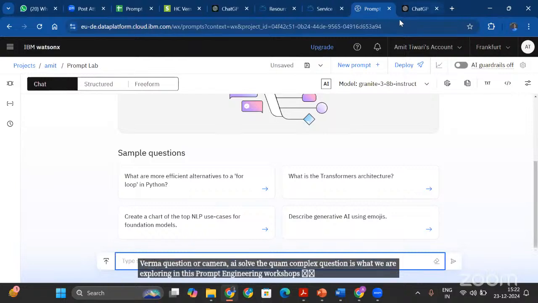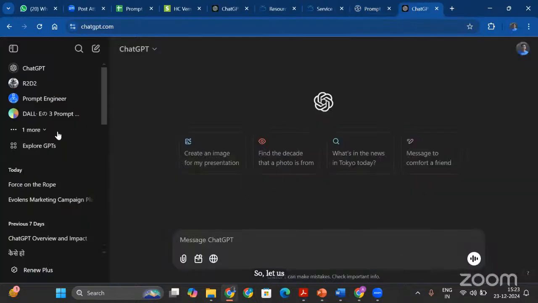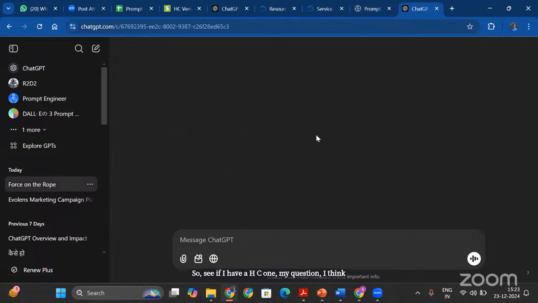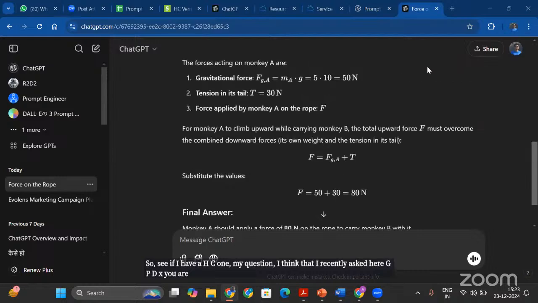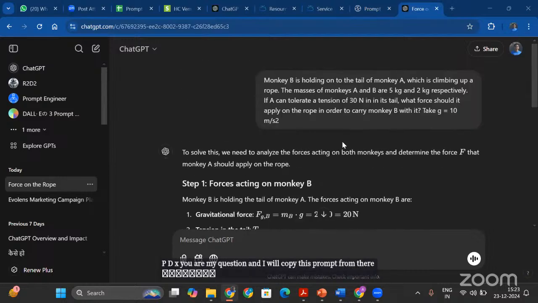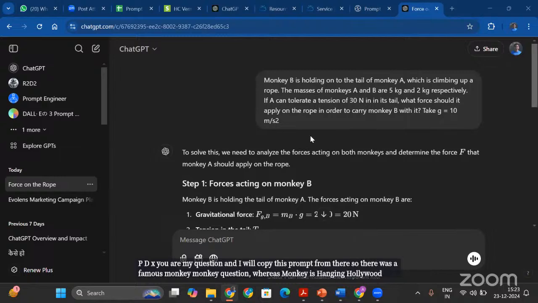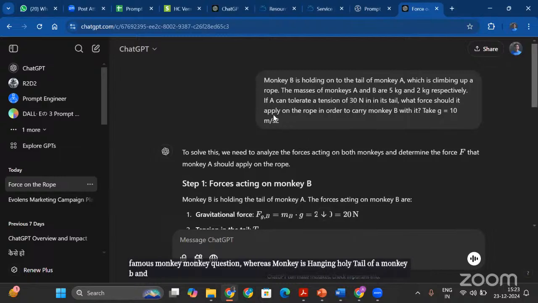So let's see. I think that I recently asked ChatGPT an H.C. Verma question, and I will copy this prompt from there. There was a famous monkey question, where a monkey is hanging, holding on to the tail of another monkey, and we have to calculate the tension on the rope.